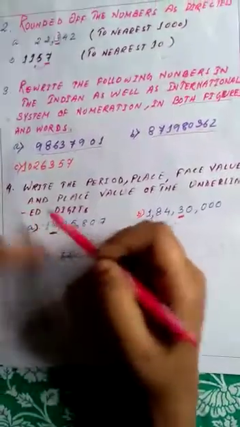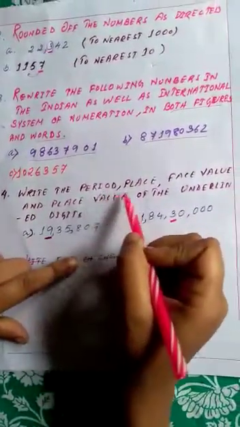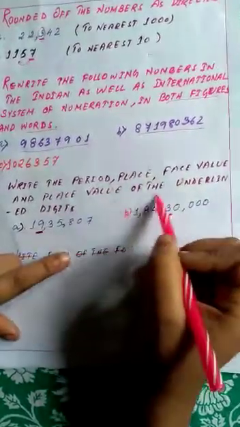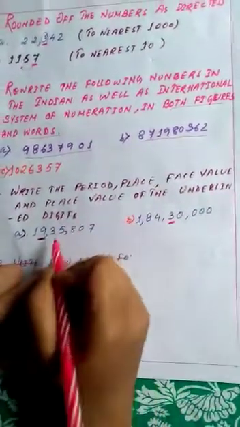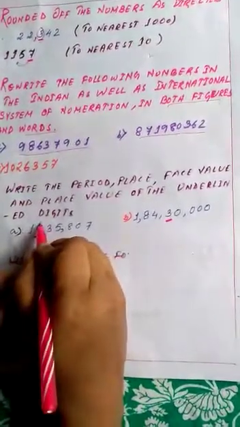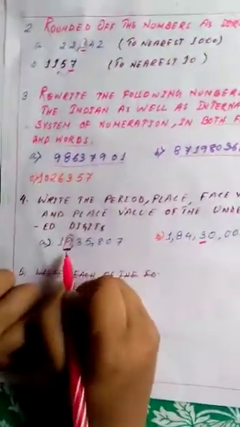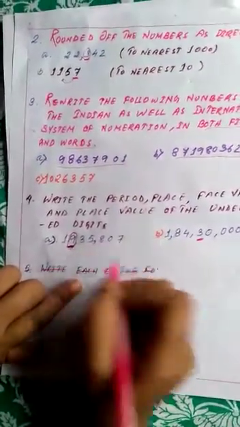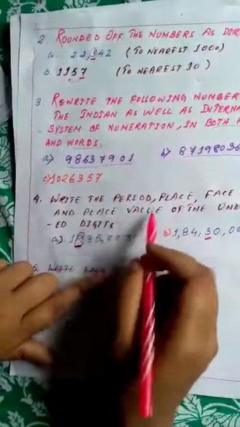Question number 4: write the period, place, face value and place value of the underlined digits. There are 2 numbers I have written. The underlined digit here is 9. You have to write the period of 9, the place of 9, the face value of 9 and the place value.